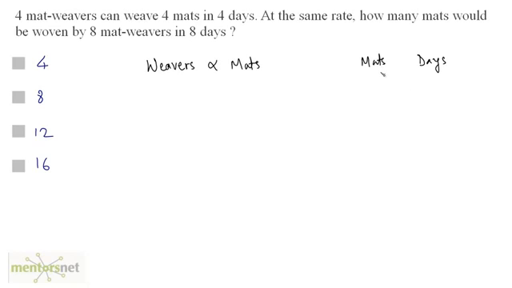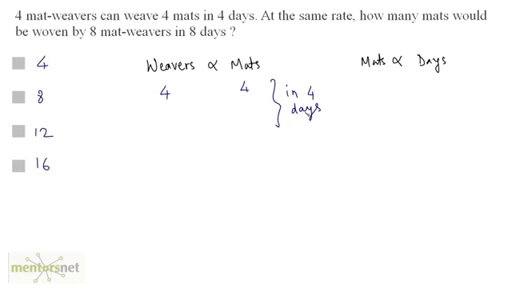If you increase the number of mats, the number of days required to work will also increase, right? So the number of mats is also directly proportional to the number of days. Now it is given that 4 mat weavers can weave 4 mats in 4 days. So the number of weavers is 4 and the mats produced is 4, and this is in 4 days, right?